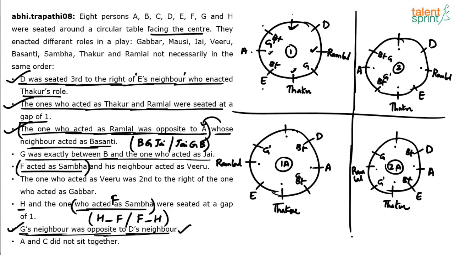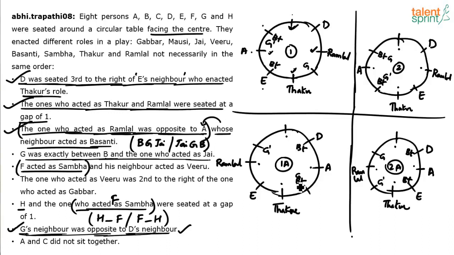G's neighbor was opposite to D's neighbor. You can actually check now. Who is G's neighbor here? This person is opposite to D's neighbor. Or if you take G at this position, G's neighbor is A, who is opposite to D's neighbor. Similarly, you can verify that in the other cases as well.